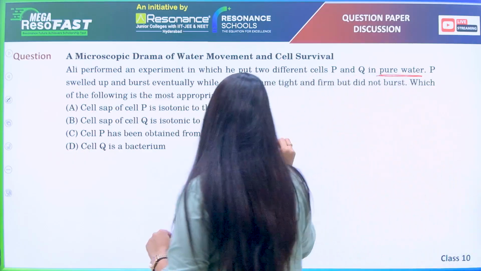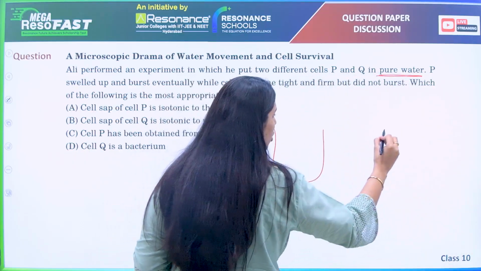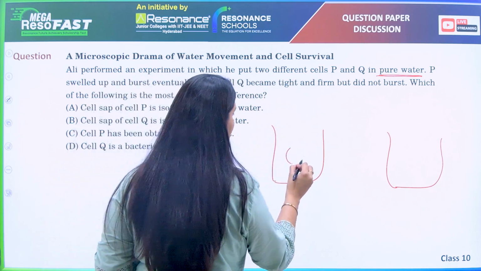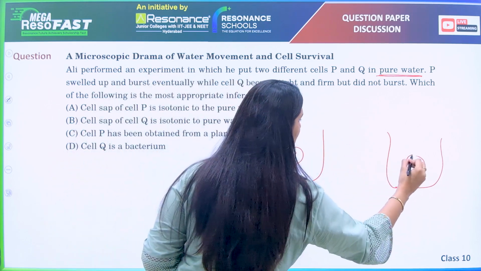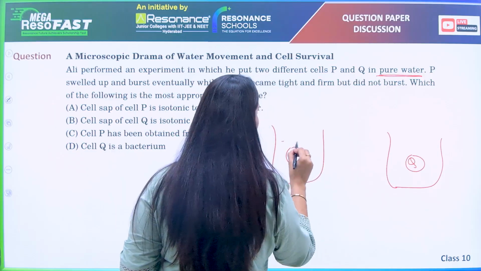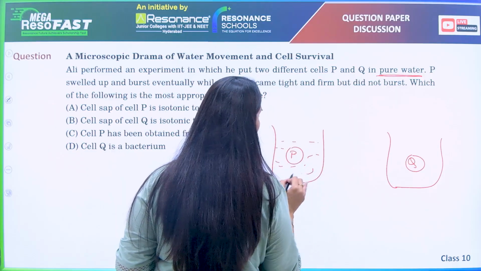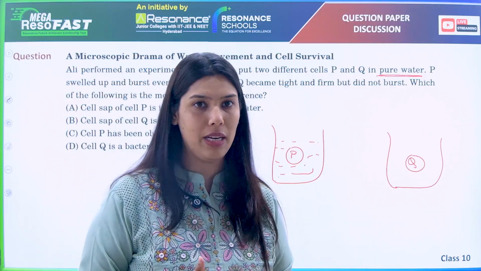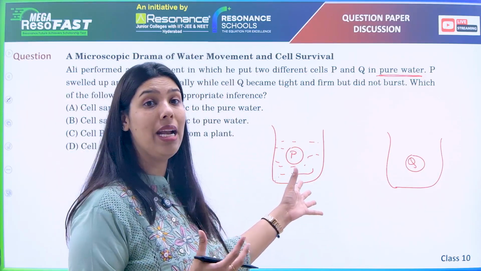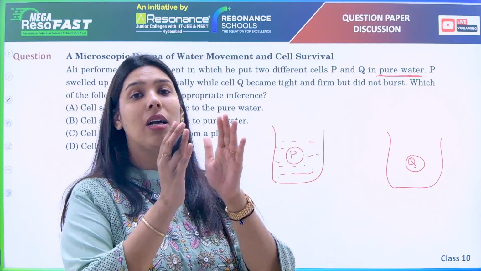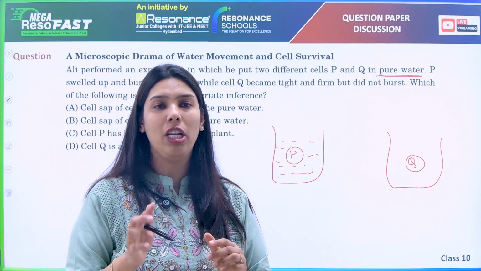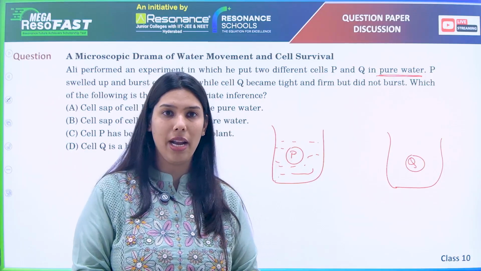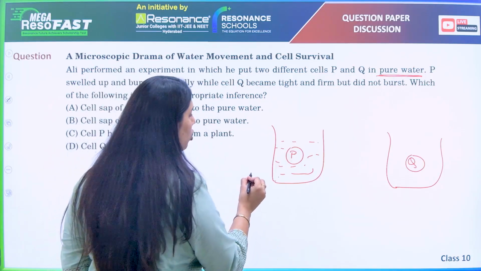Now see, first of all, we have to make two beakers to assume this, with P and Q. So assuming this is my P cell and this is a Q cell. Because they say it is pure water, I understand that it is a hypotonic condition. Hypotonic condition means the concentration outside is low. So molecules will move from the lower concentration to the higher concentration, right? So what will they do? Molecules will